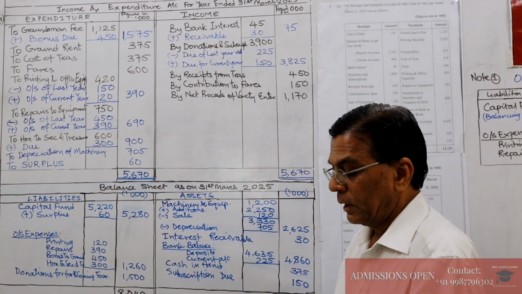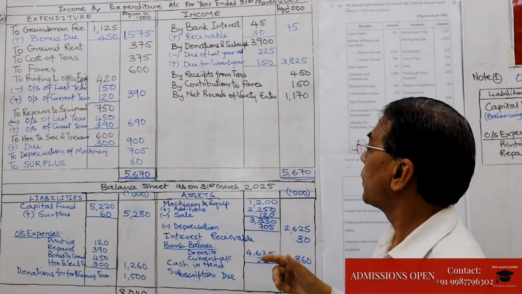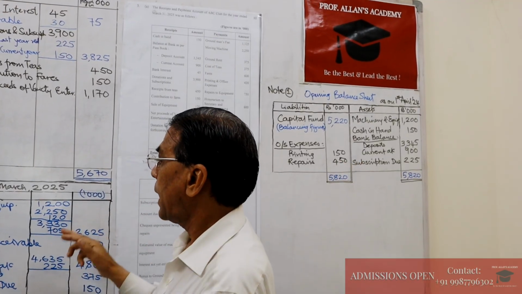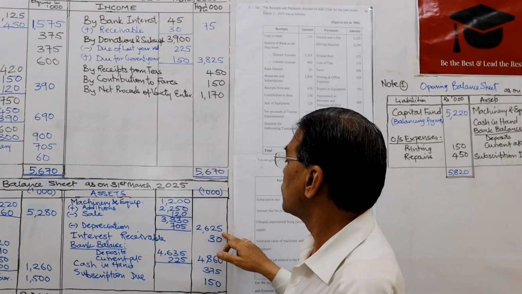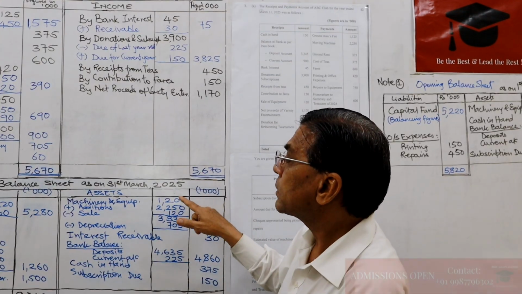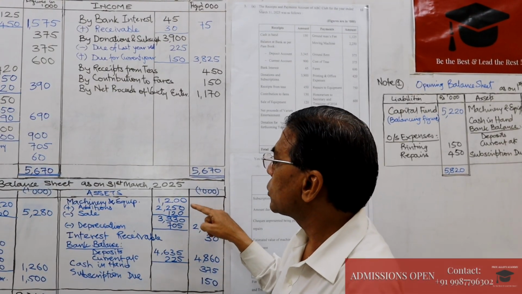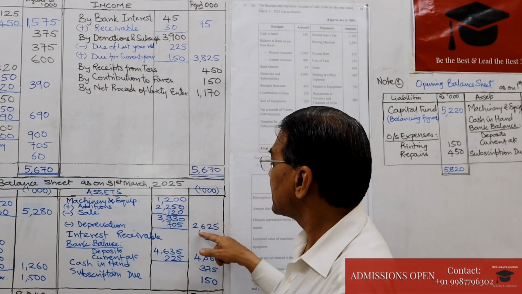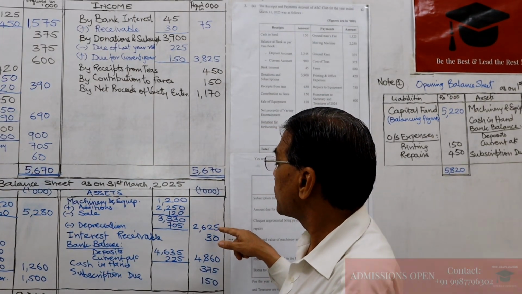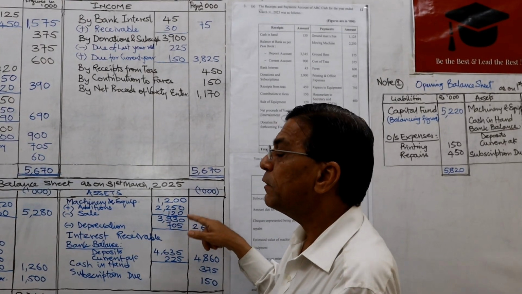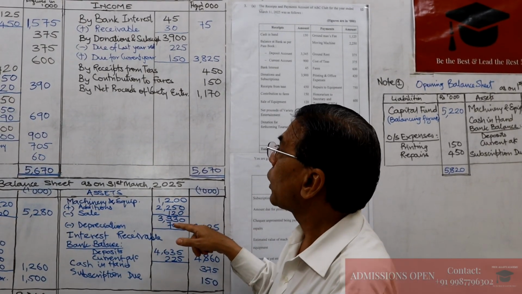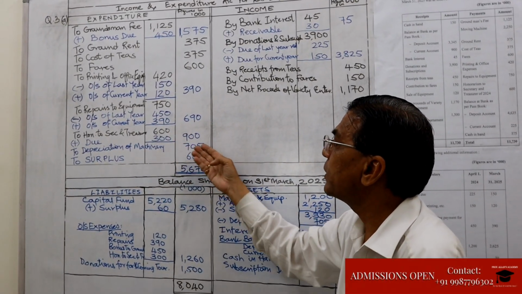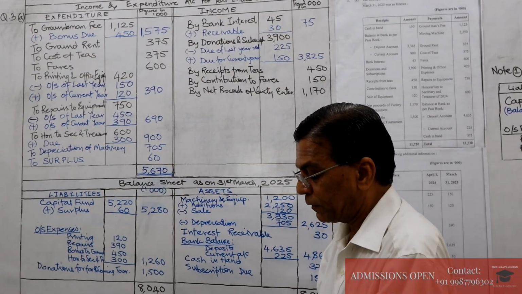Estimated value of machinery and equipment in the opening balance sheet is 1200 and in the closing balance sheet it is 2625. But if you look at the machinery account, additions were 2250 and sale was 120. They are saying that on the closing date the value of the machinery is 2625. Therefore the difference between the two will be recorded as depreciation and shown on the expenditure side: depreciation on machinery 705.